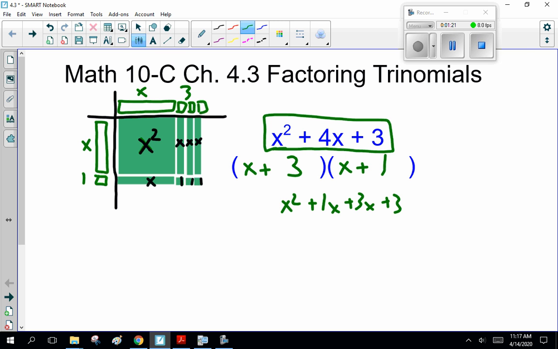Okay? So, these algebra tiles are quite neat for factoring. Unfortunately, you have to have them in front of you, and if you're watching this video, you probably don't. If you want to, get some post-it notes and cut them out, or a piece of paper and cut them out. That works quite well. I do have good sets in class I can share with you when you're here.